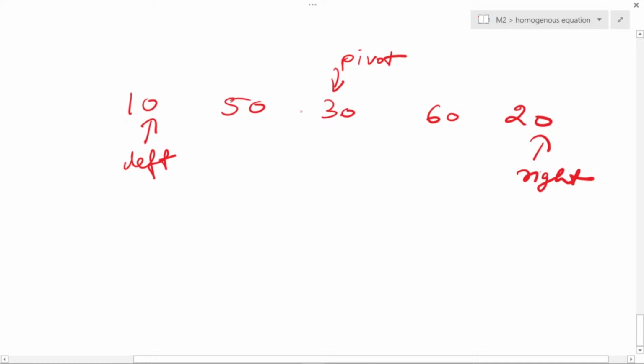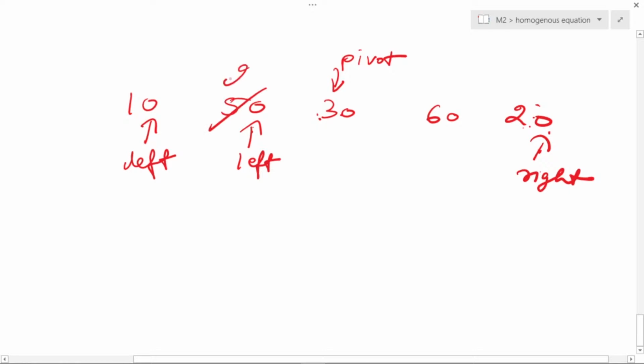If this is less than 30, you compare it with the pivot. This is less than 30. Okay, that means it's in the correct place. You move here to 50. Is this less than 30? No. So you stop here itself. Don't go ahead. 20, is it less than? It has to be greater than. This side means it has to be greater than. 20, is it greater than 30? No. So your right will be here. So what you are going to do? You are just going to swap left with right.